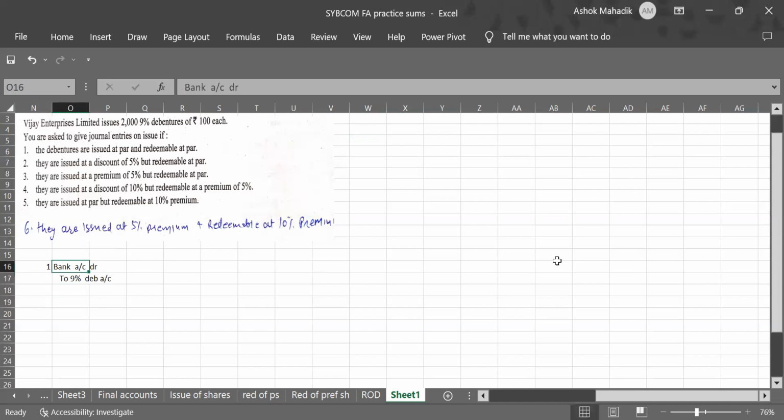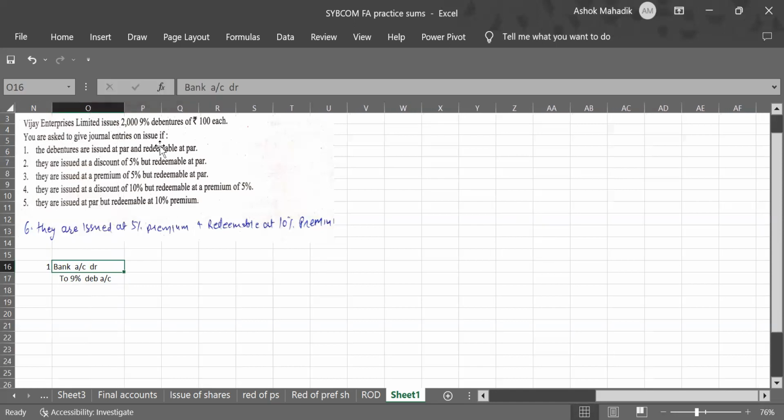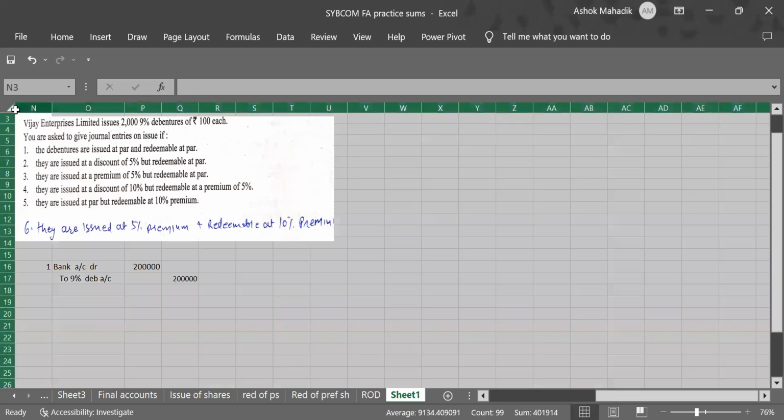How to get the amount? Let me increase this column size. It's 2000 debentures. 2000 is the number, and one debenture is of 100. So the amount will be 2 lakhs, right? Debit and credit 2 lakhs. And just put commas in here.